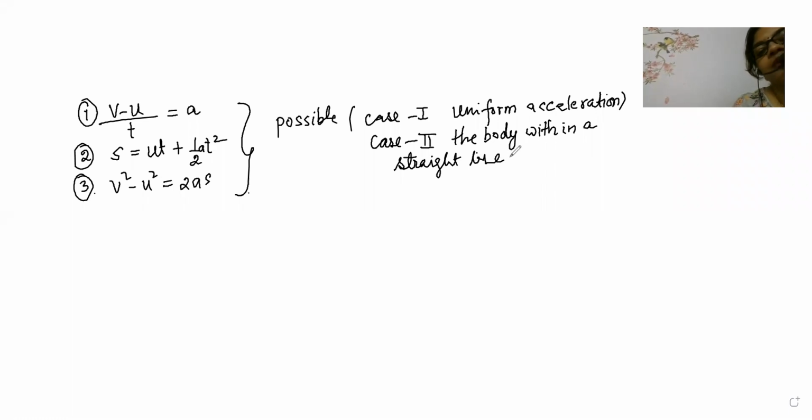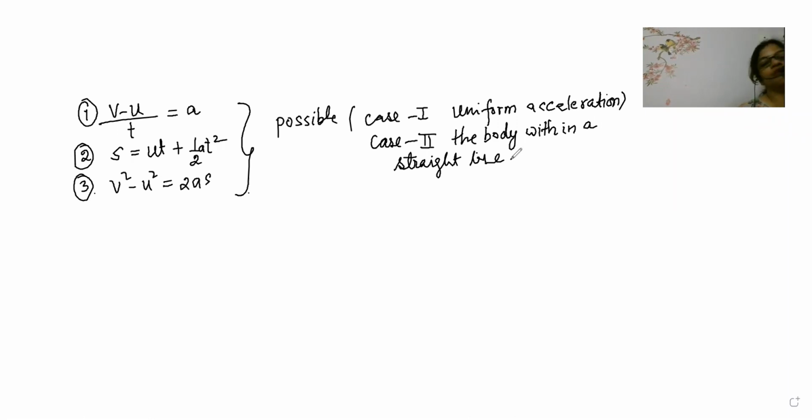So I hope my children might have understood these two important points. What are the two important points? Very good. That is, Kanishka is telling, when the body is having uniform acceleration, correct? And the body is moving in a straight line.